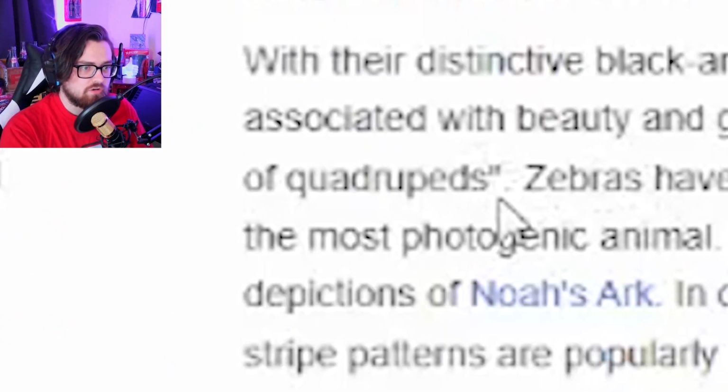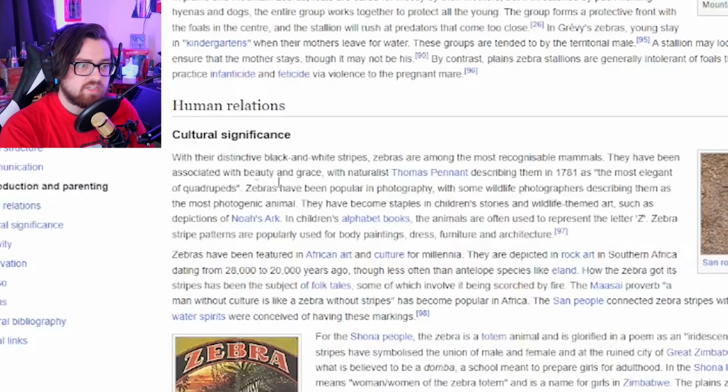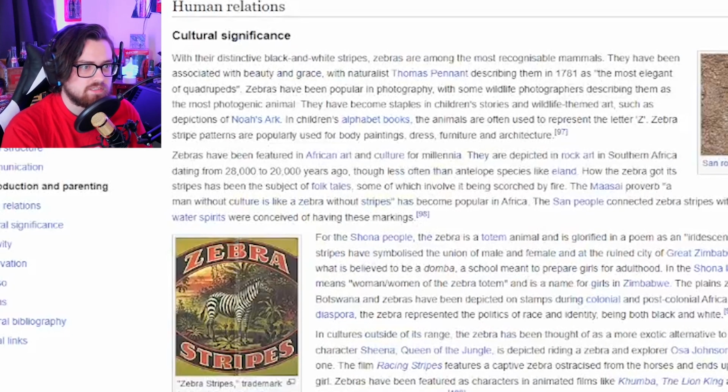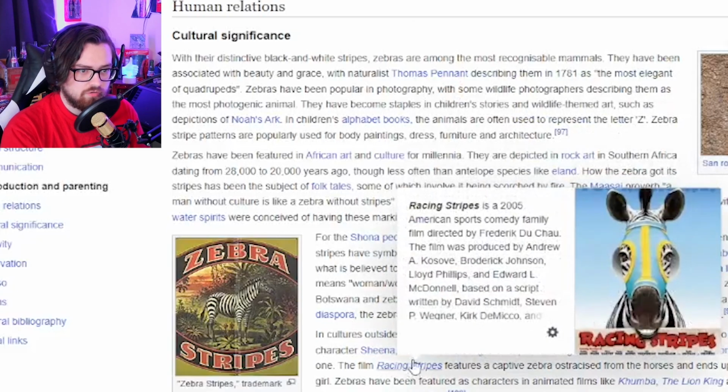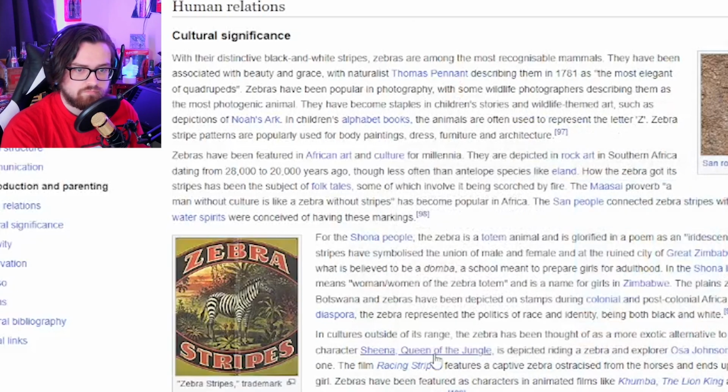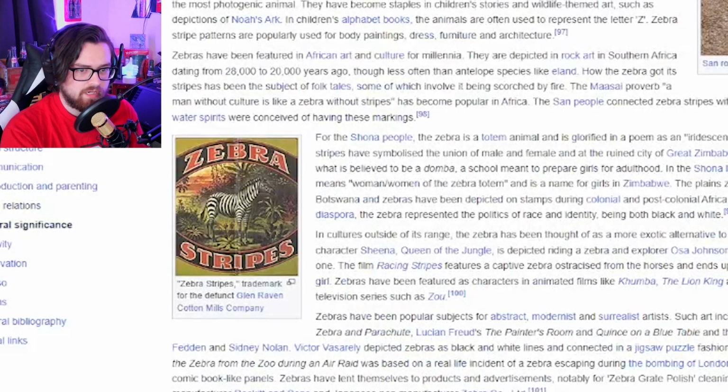The period should go inside the quotation marks. Zebras have been popular in photography. No, this isn't important. African art. Water, rain, and lightning, and water spirits. For the Shona people, the zebra is a totem animal and is glorified in a poem. Sheena, Queen of the Jungle. Interesting. Okay.